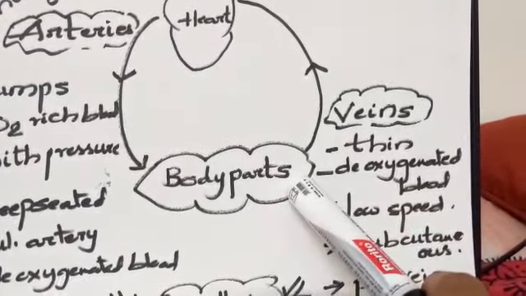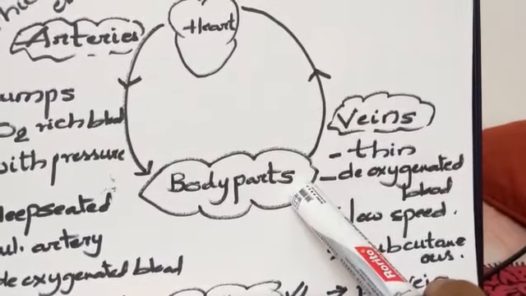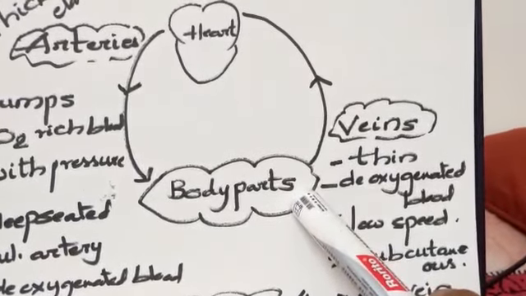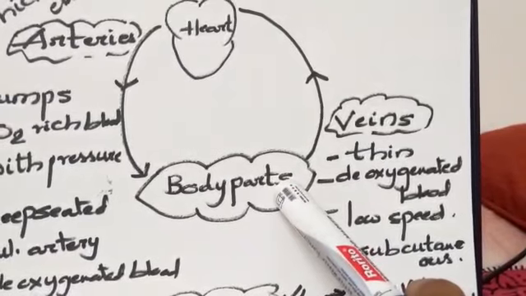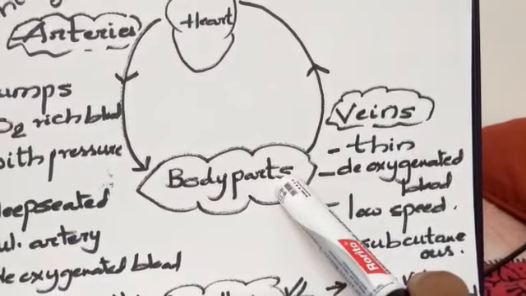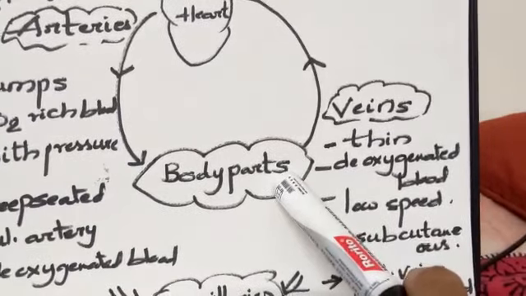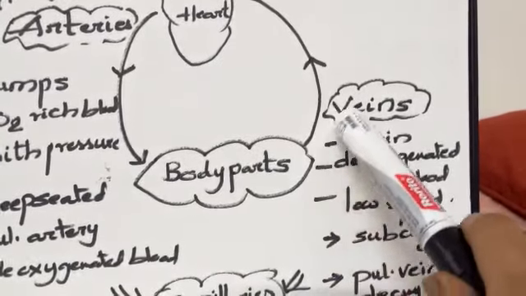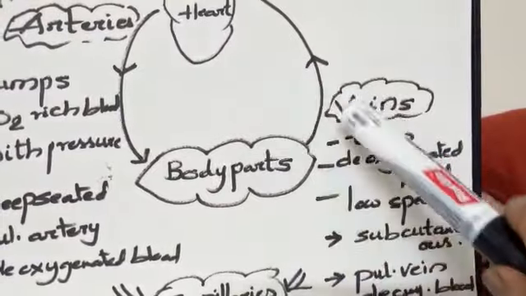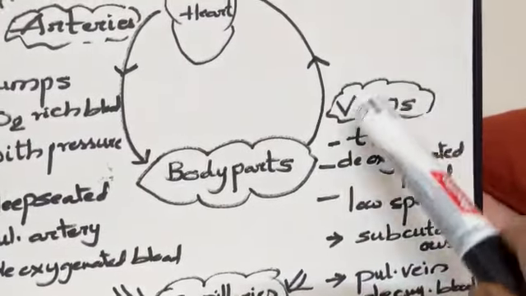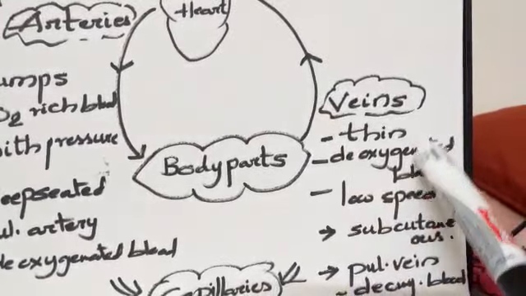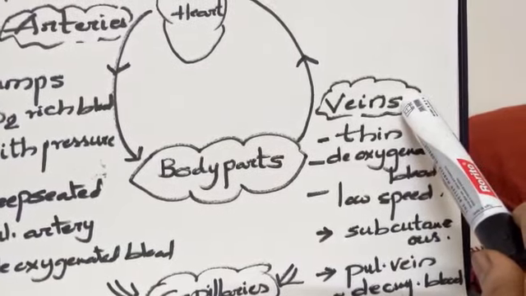Body parts include the tissues, which generate carbon dioxide and impure gases that are collected through the blood and pumped to the heart through the veins. So deoxygenated blood is present in veins.